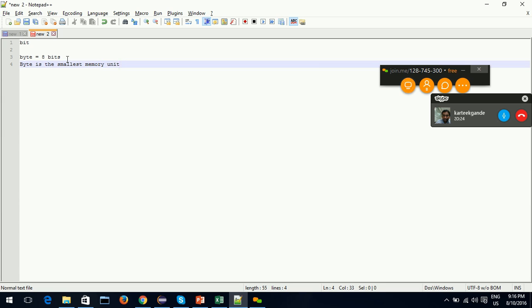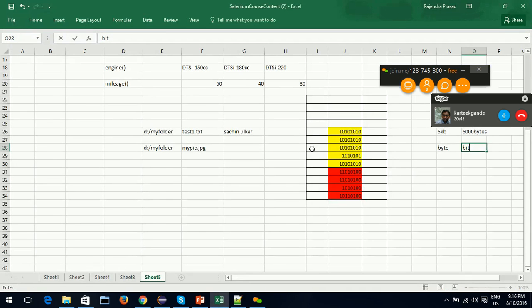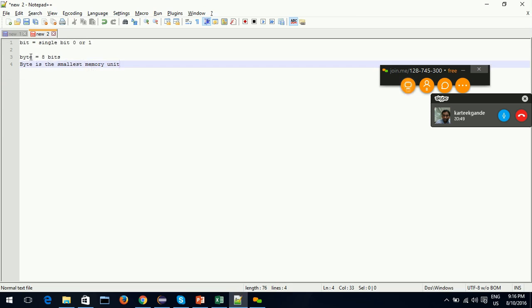Bit is the smallest, it contains a single value that can be 0 or 1, and a bit is smaller than a byte, but when we come to actual memory management we use bytes, because using a bit I can hardly store a single value, 0 or 1.